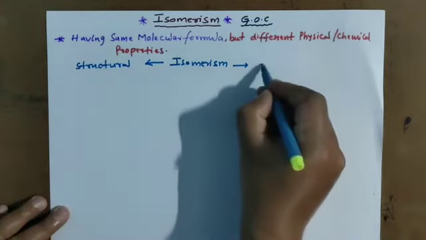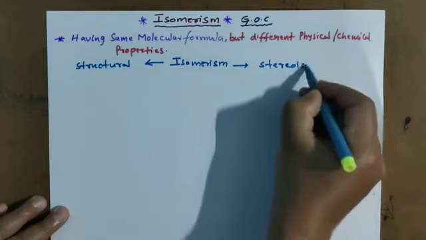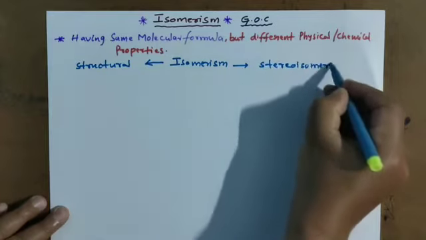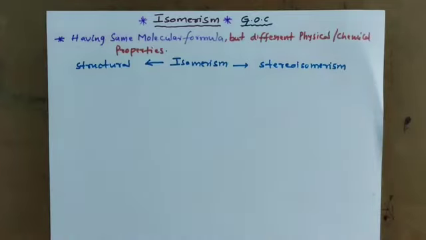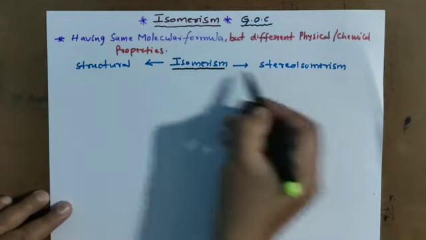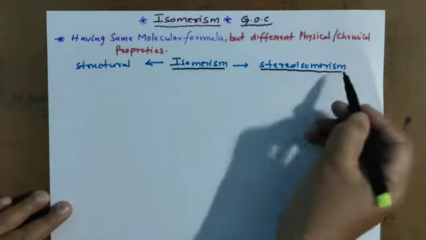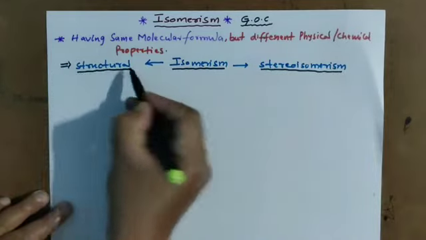The next one is stereoisomerism. So remember, isomerism is of two types: structural isomerism and stereoisomerism.